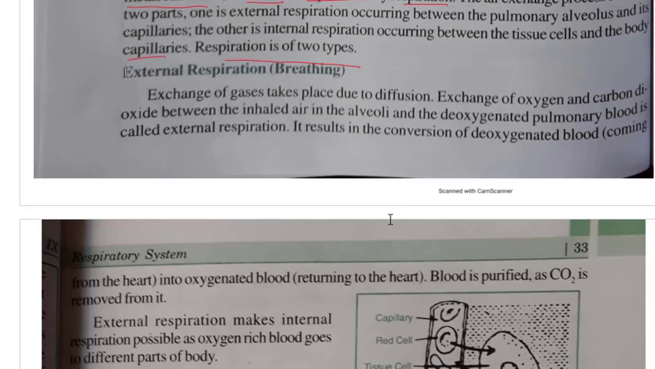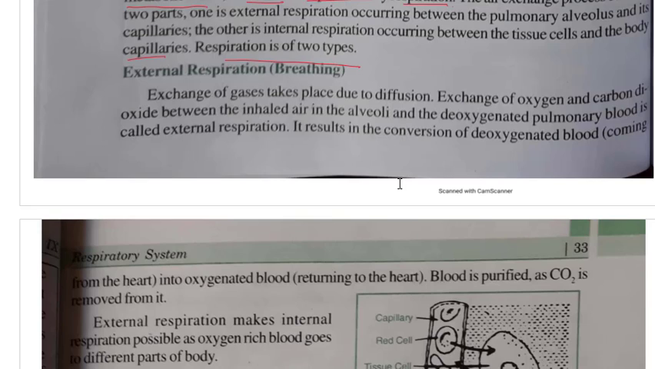Let us first see external respiration. Exchange of gases takes place due to diffusion, exchange of oxygen and carbon dioxide between the inhaled air in the alveoli and the deoxygenated pulmonary blood is called external respiration. Now how are the gases exchanging? In alveoli we have seen that oxygen is entering the blood and carbon dioxide is coming out of the blood.